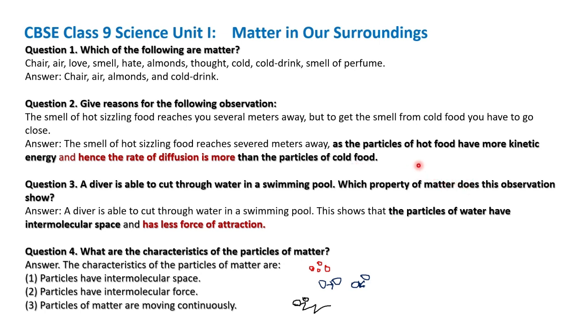So more movement will be there in the hot state. So as the particles of hot food have more kinetic energy, the rate of diffusion is more. Diffusion in the sense movement from one place to another, spreading. Hence the rate of diffusion is more than the particles of cold food. So we can smell the hot food from several meters away.